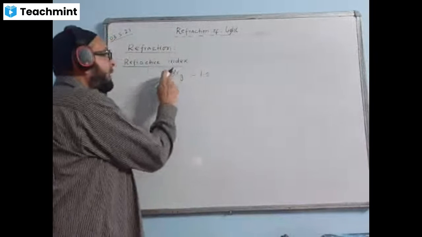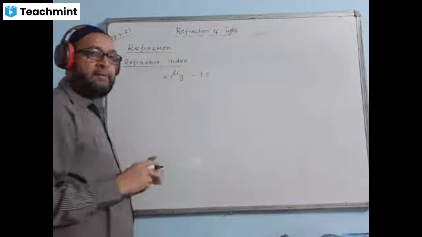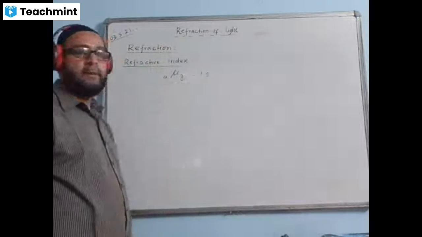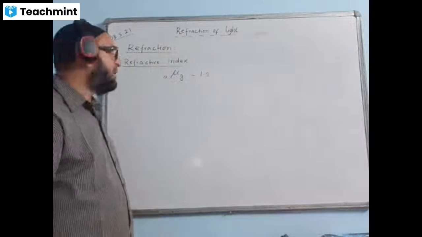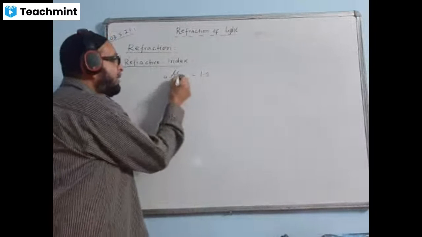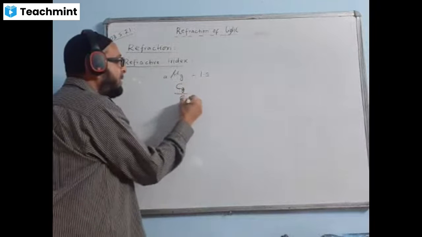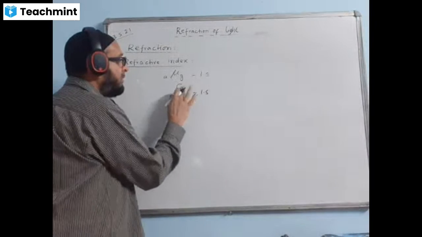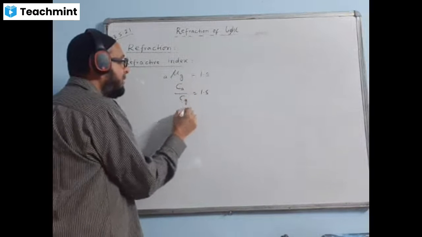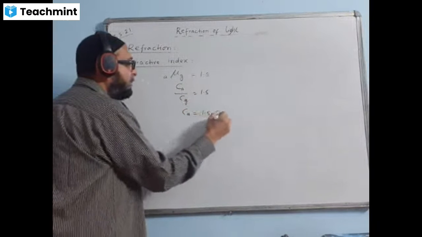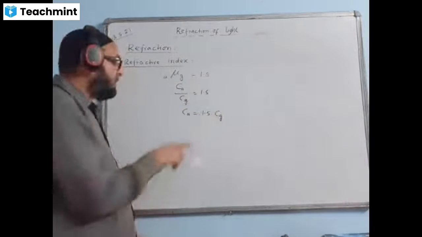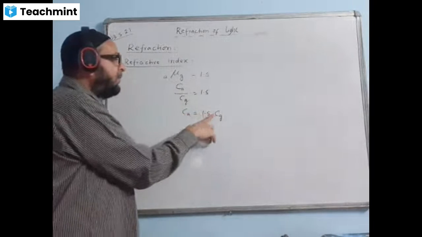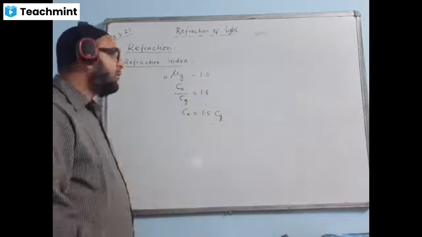Now I write like this, A mu G is equal to 1.5. If a question comes, what do you mean by this statement? This statement means the ratio Ca by Cg equals 1.5. Therefore, Ca value will come 1.5 times of Cg. That means the speed of light in air is equal to 1.5 times the speed of light in glass. Okay, now this is the meaning.